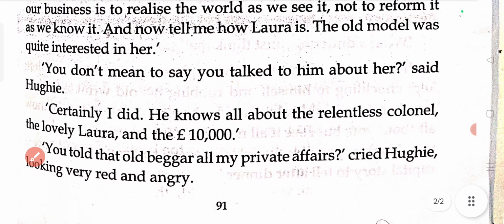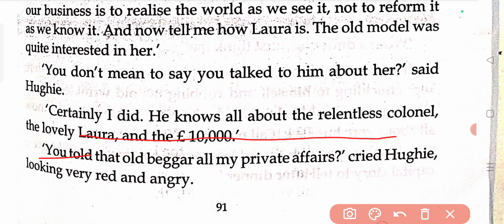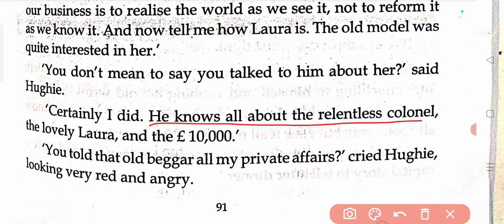"Certainly I did. Certainly I did." Alan is saying that. "He knows all about the relentless Colonel, the lovely Laura, and the 10,000 pound." So basically, Huey is being told by Alan Trevor that the beggar man now knows everything about Huey, not only the name and profession and where he lives, not only the basic information, but also the problem that he is facing regarding the love of his life, regarding marrying Laura.